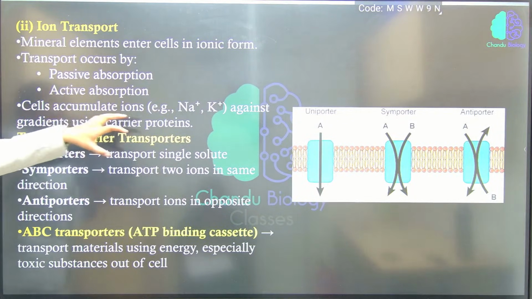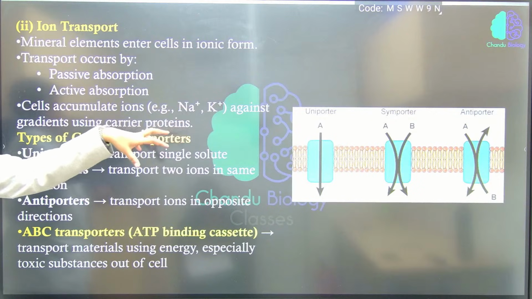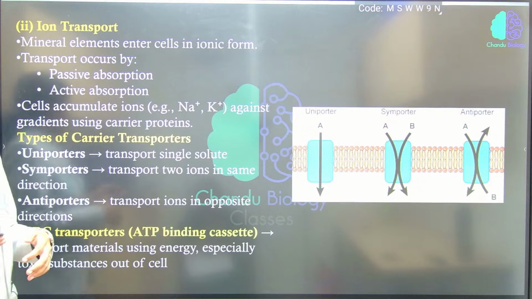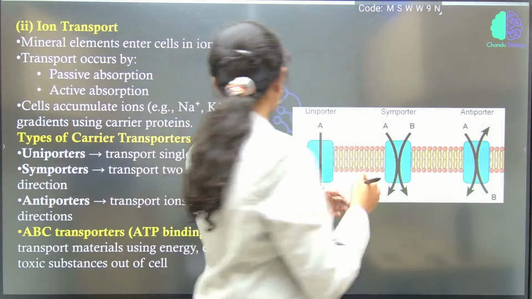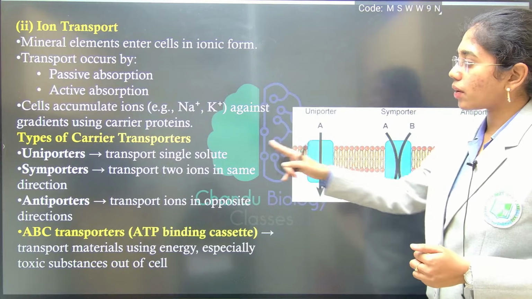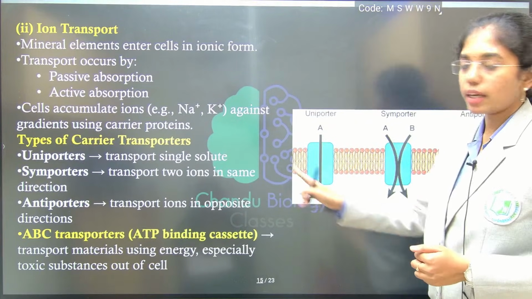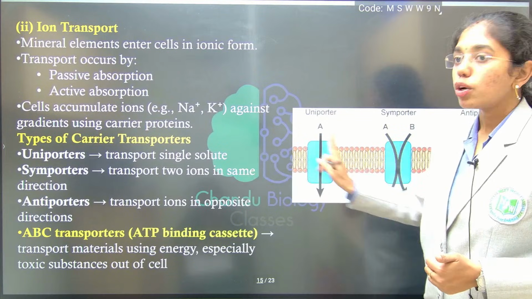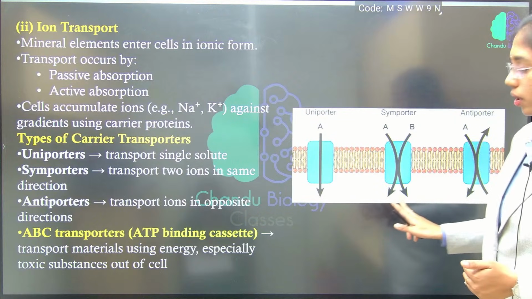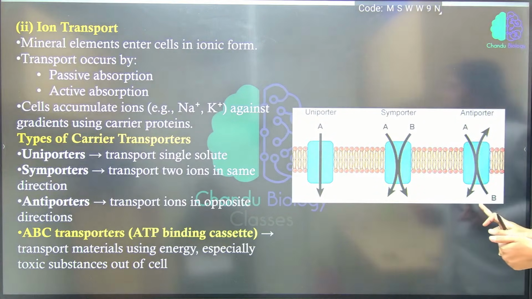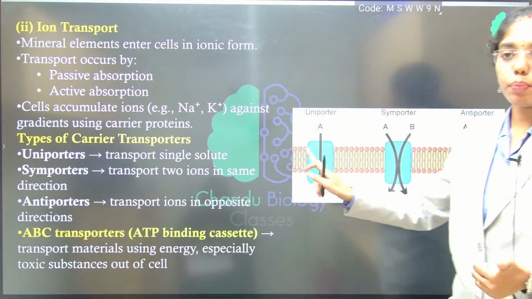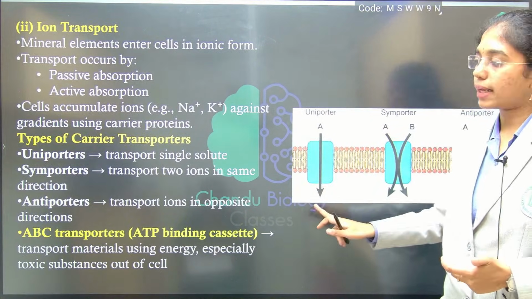Accumulate what type of ion? Sodium and potassium ion, against the gradient. When it is against the gradient, it requires carrier proteins. If the carrier protein transports only a single solute, then it is known as what? Uniport. Two molecules in the same direction are addressed as what? Symport. Molecules in the opposite direction known as what? Antiport. Okay. So you have uniport, symport and antiport.